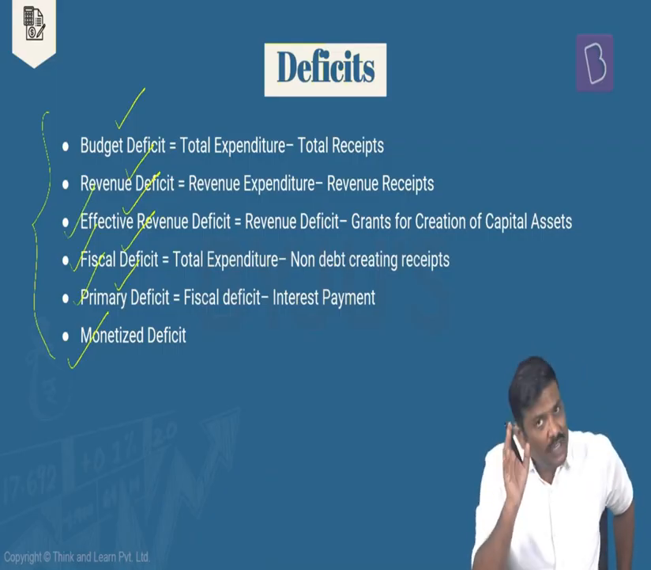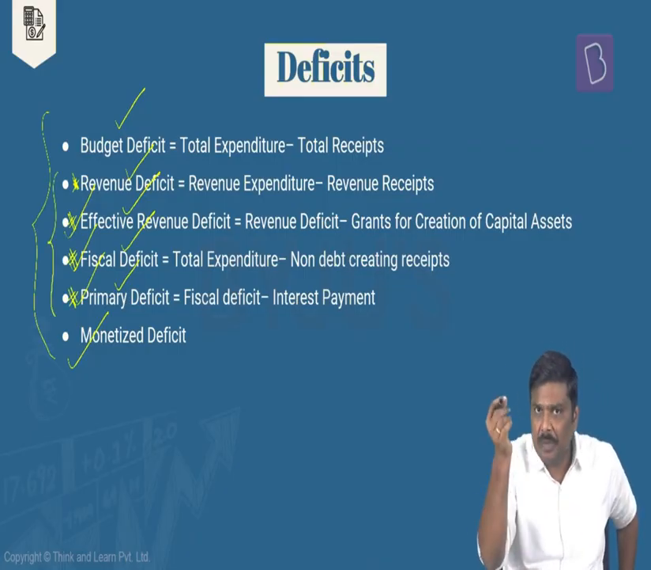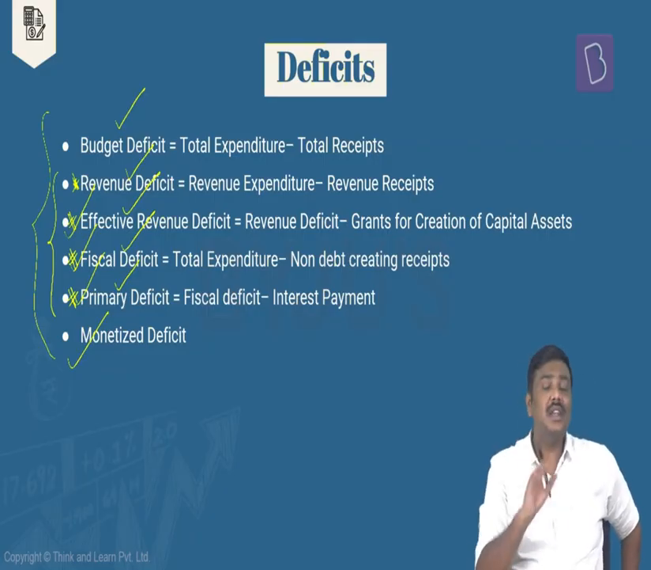So in the budget documents, which I'm definitely sure you will come across in the coming days, right? One is a revenue deficit, data will be provided. Effective revenue deficit, data will be provided. Fiscal deficit, yes. Primary deficit, yes. So these are the four types of deficits on which the information will be provided in the budget documents as such. Now let's start the discussion here.